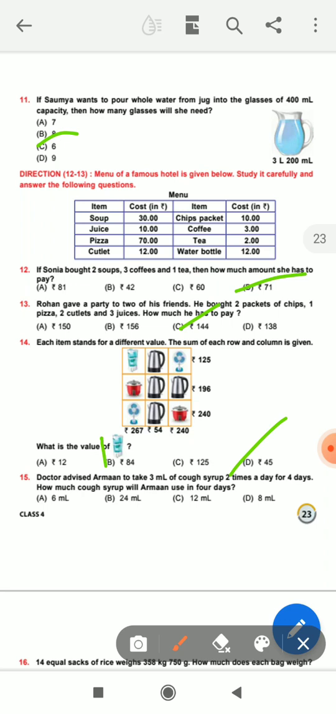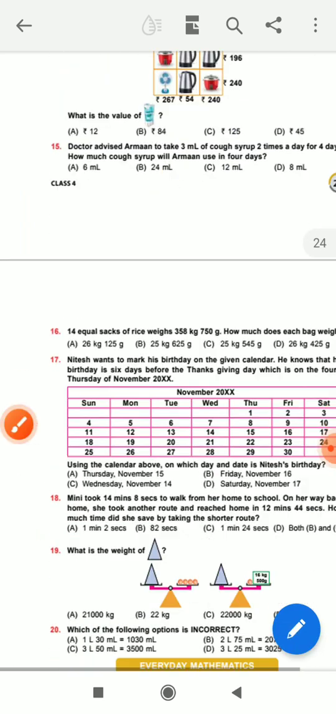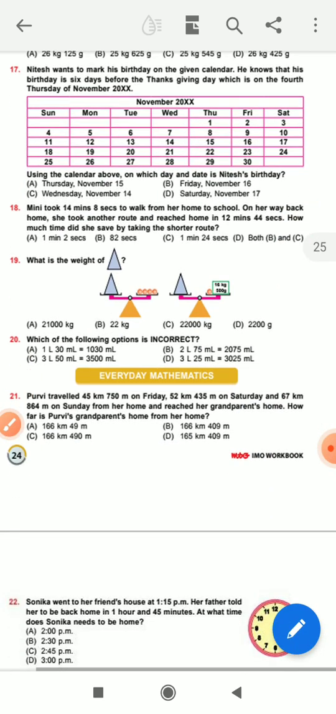Okay, next 6 into 4 is equal to 24. So the answer is 24 milliliters. Very simple. Just multiply. 3 into 2 is equal to 6. 6 into 4 is equal to 24 milliliters. Clear? Next I discuss question number 16.